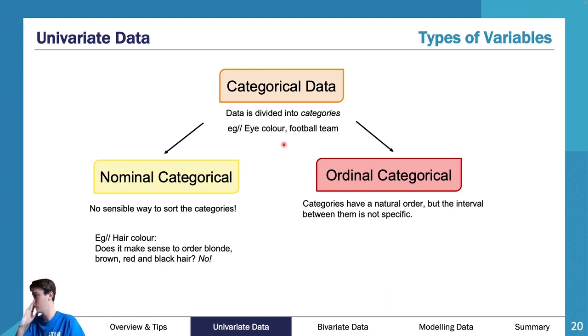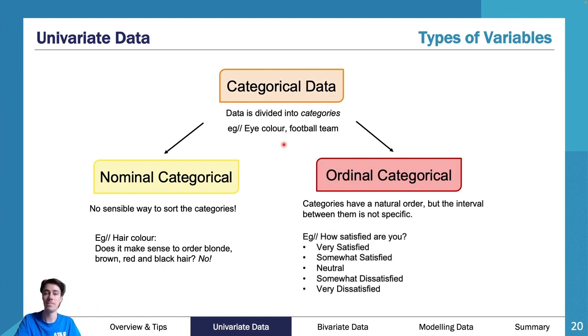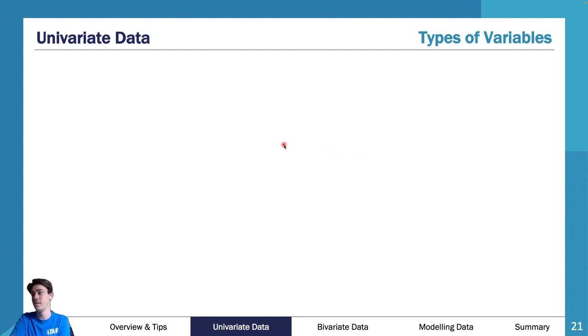However, if I do ordinal categorical, this is a little bit different. I can order some categorical pieces of data, such as very satisfied, somewhat satisfied, neutral, somewhat dissatisfied, very dissatisfied. That has a general order to it. Yes, you could start at dissatisfied or satisfied. Doesn't really matter which way you start, but it has a general order to it.